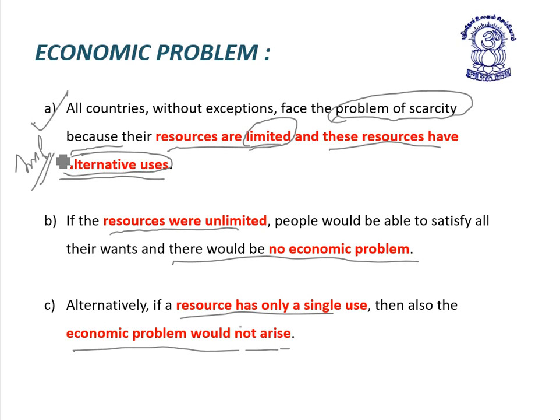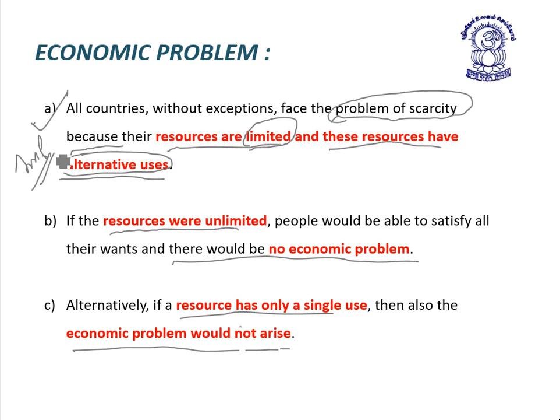Now, if the resources are unlimited, then people would be able to satisfy all the wants with these unlimited resources. So there is no economic problem, which is problem of scarcity. So under point B, we have seen that if the resources were unlimited, people would be able to satisfy all their needs or wants, and there would be no economic problem.